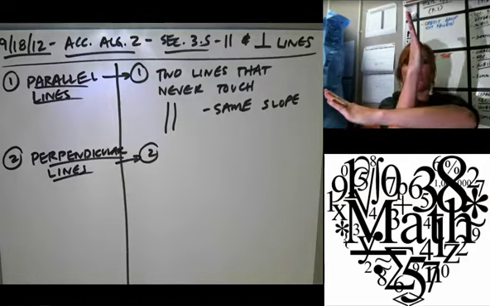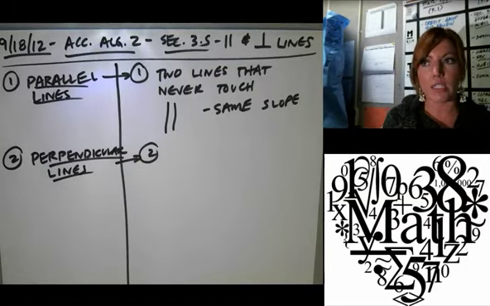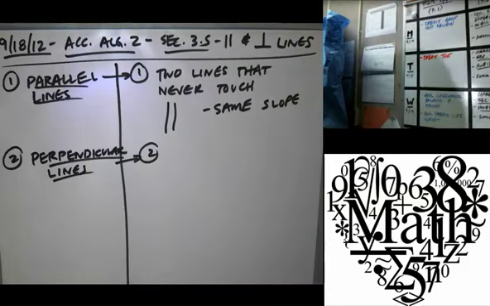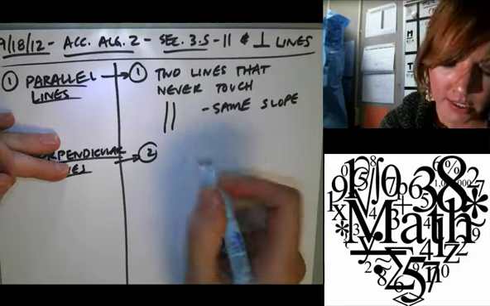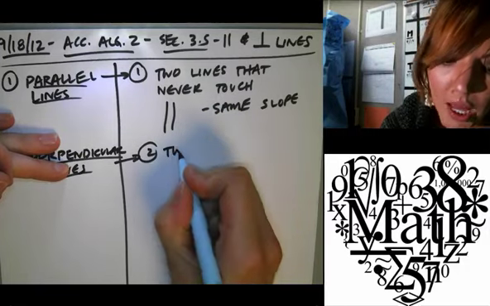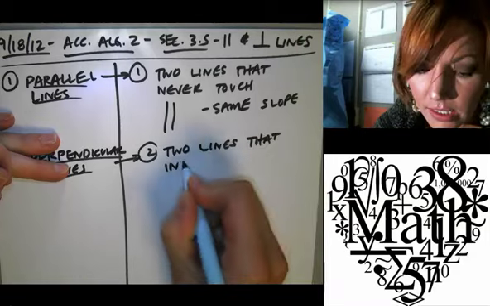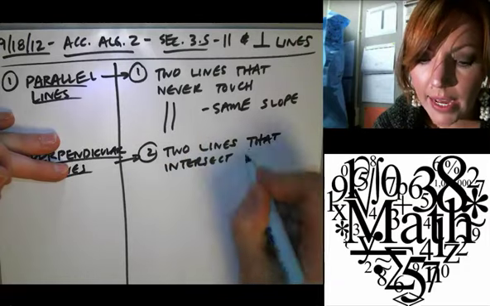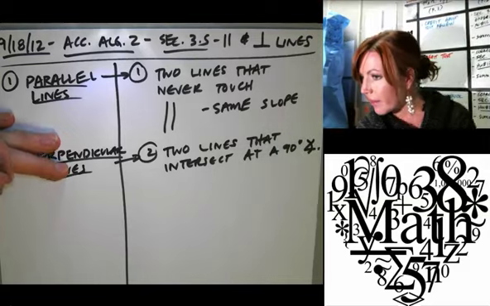So the question is, what does that intersection look like? Stacy? It forms a 90-degree angle. Clap if you agree with Stacy. Okay, two lines that intersect at a 90-degree angle. I'm sure you all can see that.